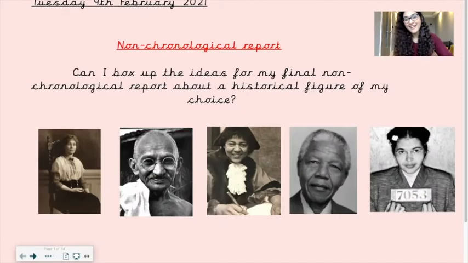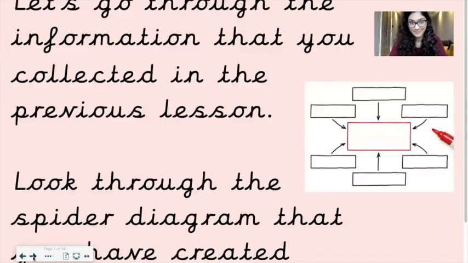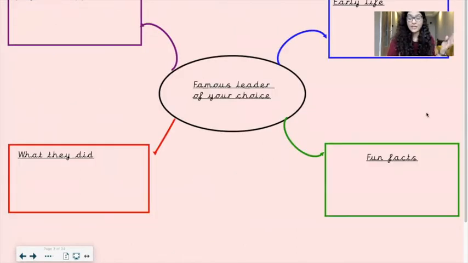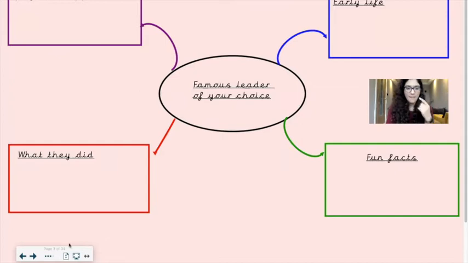Hello, Williams class. For your English lesson today, the learning objective is, can I box up the ideas for my final non-chronological report about a historical figure of my choice? Let's go through the information that you collected in the previous lesson, and we're going to look through the spider diagram that you have created. Now, it's not available in this video of mine.